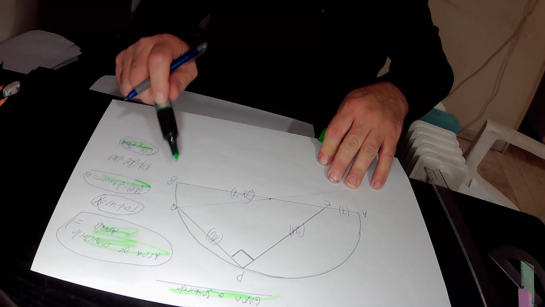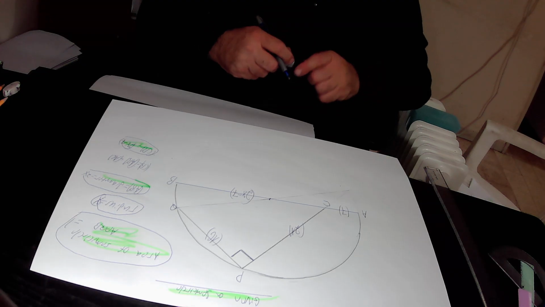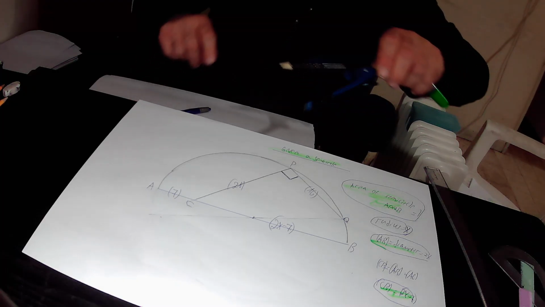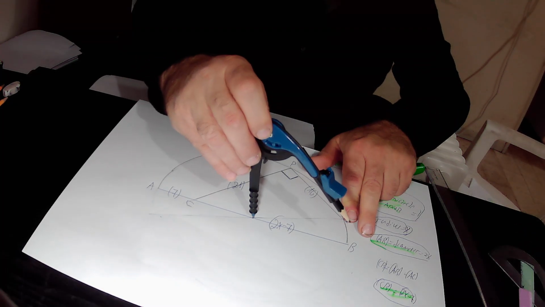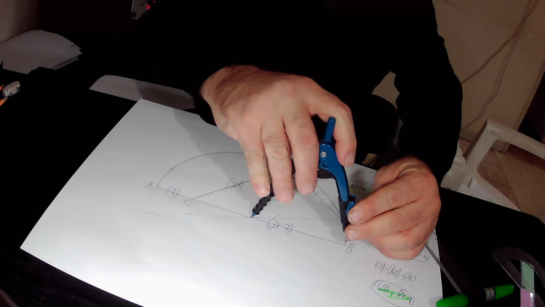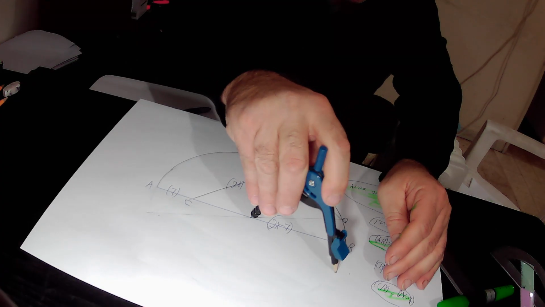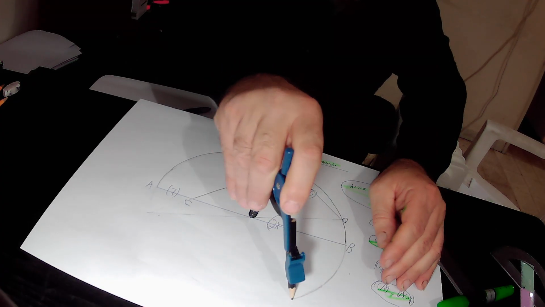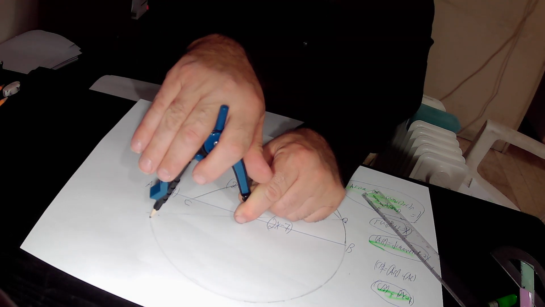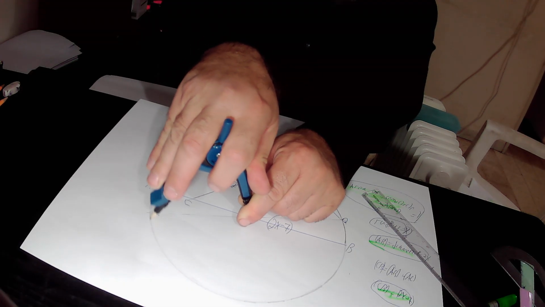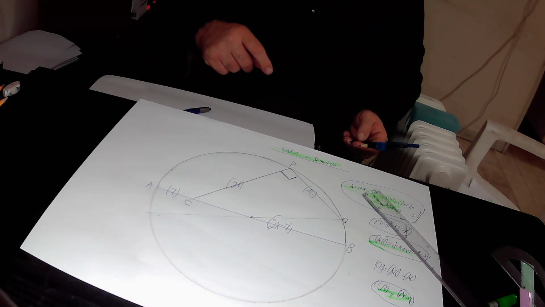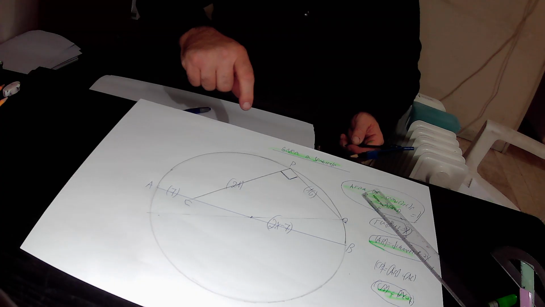In the next step, we will complete this semicircle to a circle. So I completed the semicircle to a circle, and we'll extend line segment PC until it touches the circle.